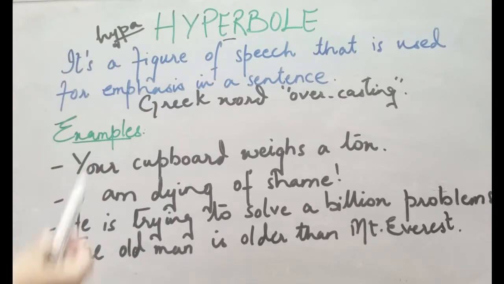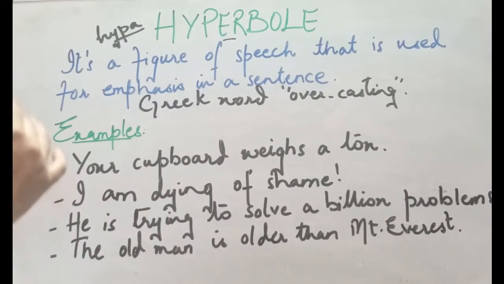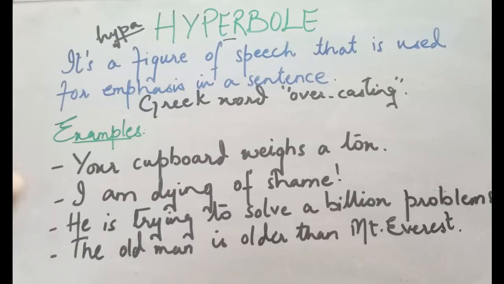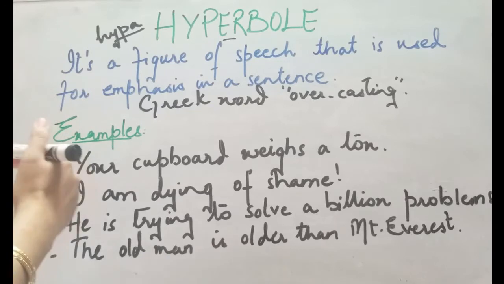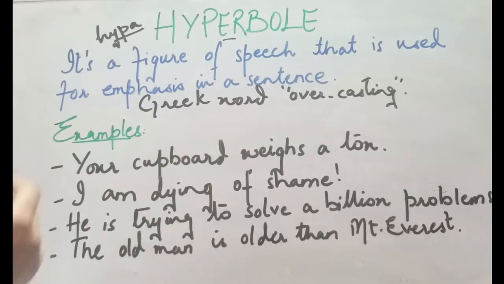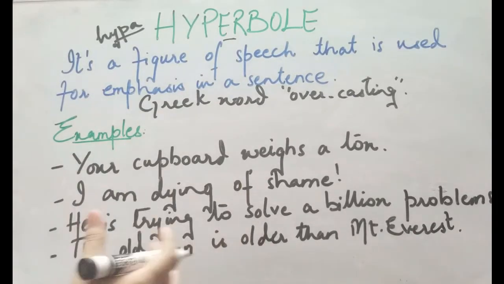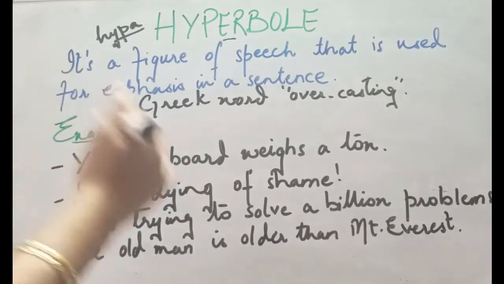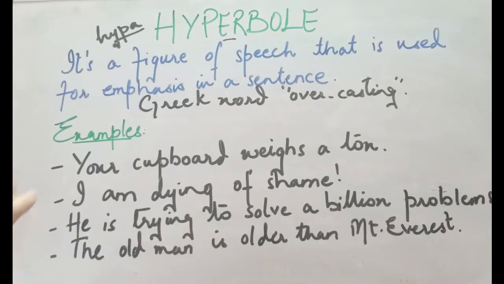The first example here: your cupboard weighs a ton. If someone is trying to move the cupboard and sees that the weight is too much, he says the cupboard weighs a ton. I'm dying of shame. Of course you're not going to die. You must have done something very wrong and you feel shameful, so you say I'm dying of shame. The third one: he's trying to solve a billion problems. Someone who has a lot of problems on his plate and is trying to solve them all at once says he has a billion problems. There may be many problems, but you say a billion just to put emphasis.